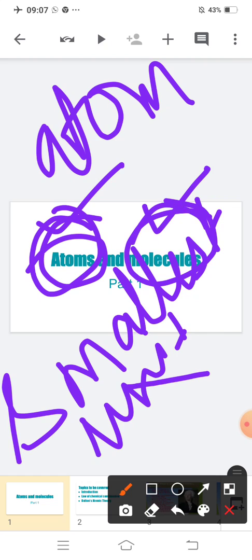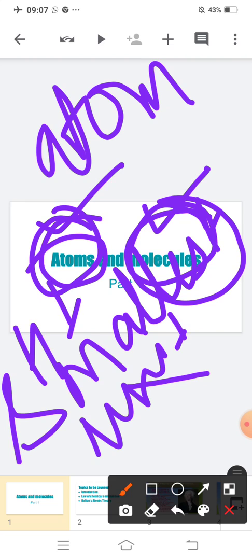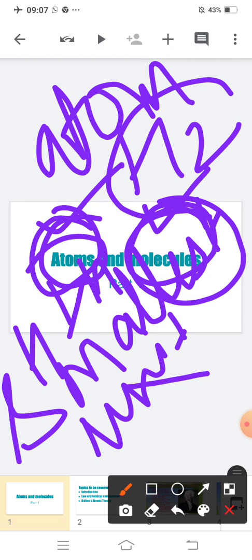Okay, and what do you mean by molecules? Molecules are formed when you combine two or more elements, or the same elements, together. For example, hydrogen plus hydrogen, what will you get? You will get hydrogen, H2. So these are the molecules. Is this clear to you?